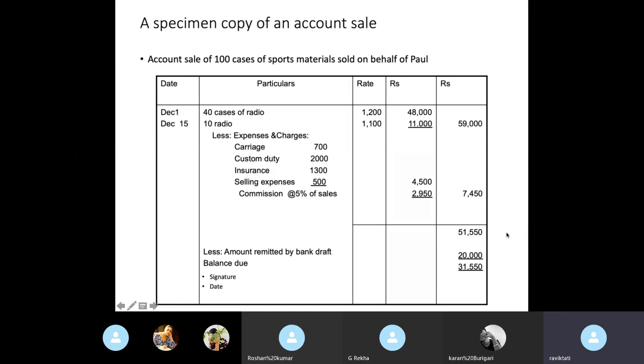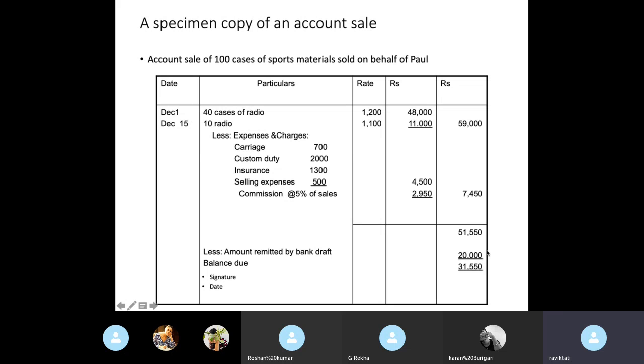Okay. And there is already some amount deposited at the time of agreement. When the consignor and consignee agree that the goods will be sent to the consignee and the consignee will sell these goods on behalf of the consignor, as a precautionary measure, the consignor may insist the consignee for a caution deposit, and that is in this case 20,000.